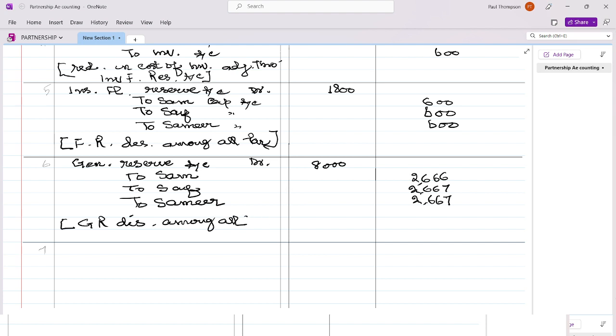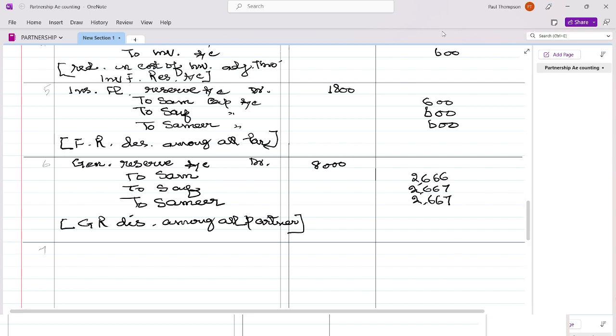These are all the savings they made out of the profit. Whenever there is a profit sharing ratio, everything will be transferred to old partners in old profit sharing ratio. In case of retirement or death, all partners in old profit sharing ratio. So now we have done with this.